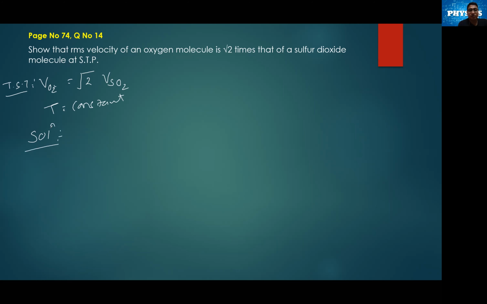In solution, what we know is that VRMS, which we discussed in the previous slide, is equal to root of 3RT upon m naught. So if temperature T is constant, this V is going to be inversely proportional to the root of molecular mass.